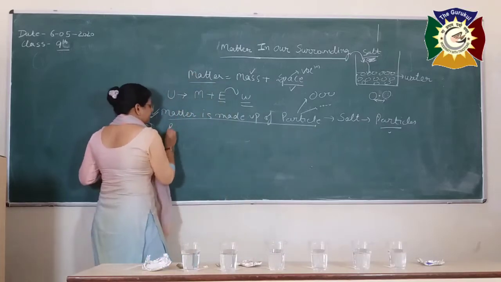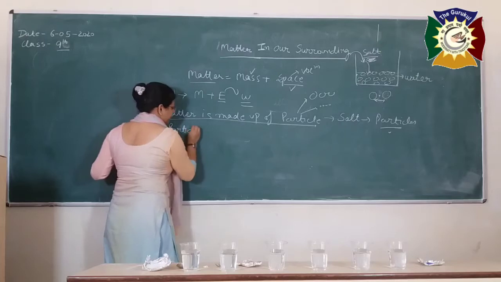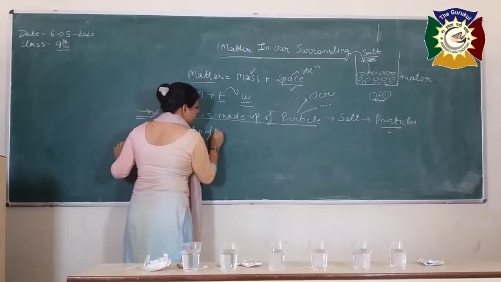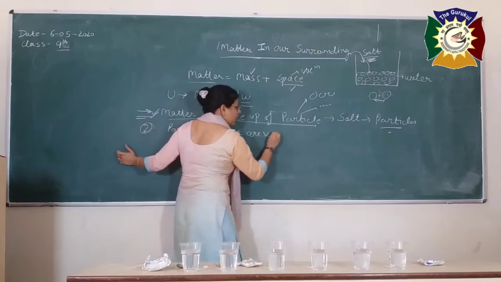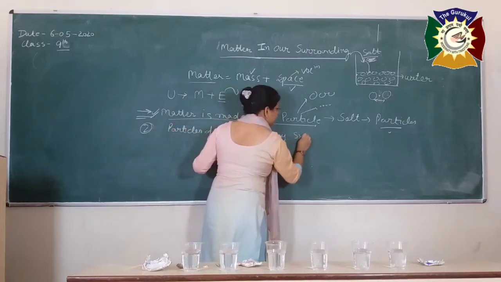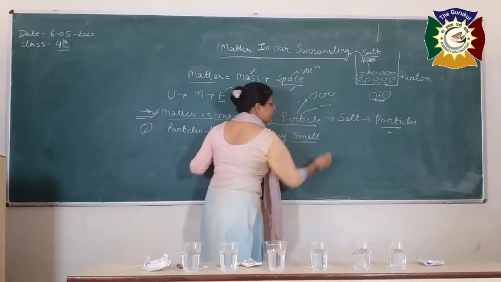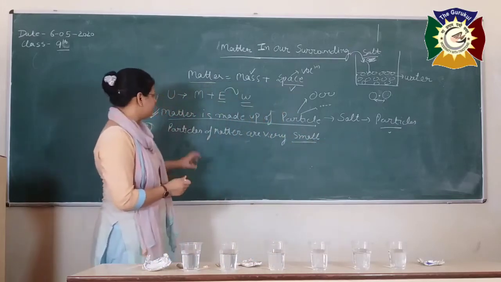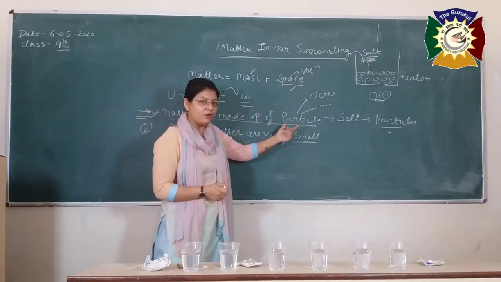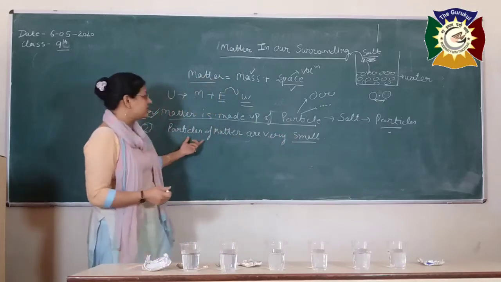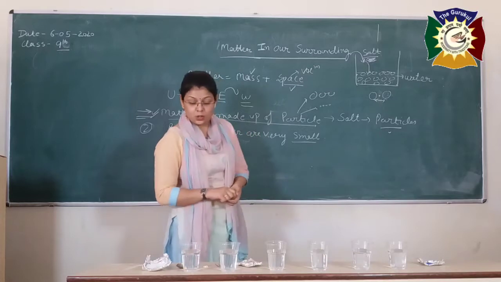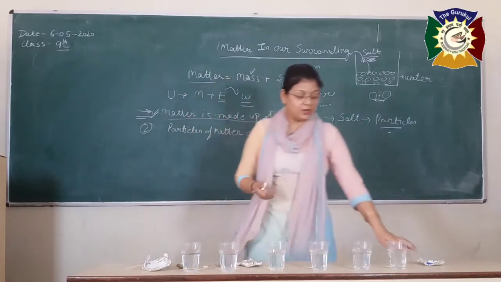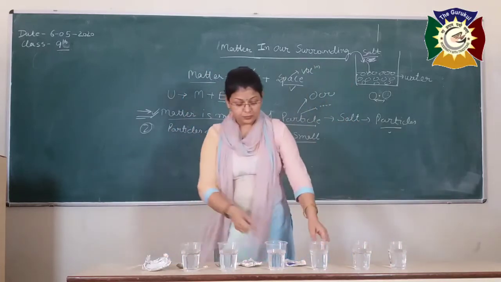So, particles of matter are very small. Are very what, bache? Are very small in nature. This is the second point of the lecture. The first point is matter is made up of particles, and the second point is the particles of metals are very, very small in size. So how you will come to know? Again, we are going to perform another activity.